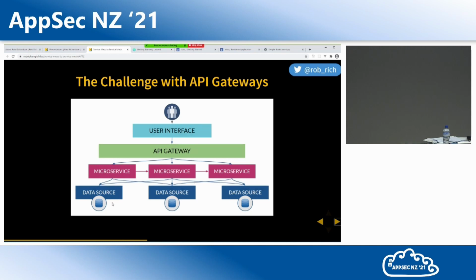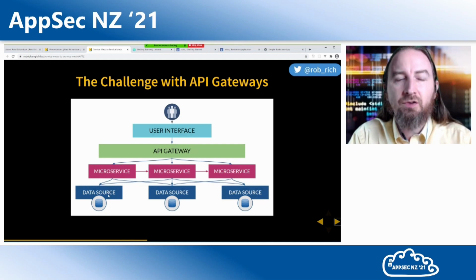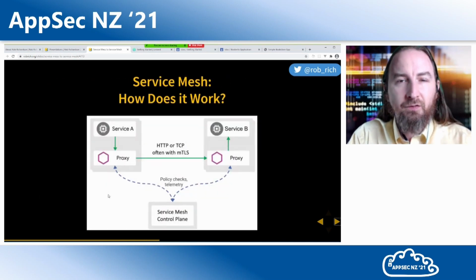Our API gateway can't do anything about this. Our API gateway is just a fence around our cluster. The API gateway is really good at monetization and metrics, throttling, monetizing our application. So API gateways definitely still have a place in our modern infrastructure. But our API gateways can do nothing about this microservice calling into this other data store. We have no way to observe, control, and secure besides the boundary to our application. That's what an API gateway is. And thus, a service mesh.